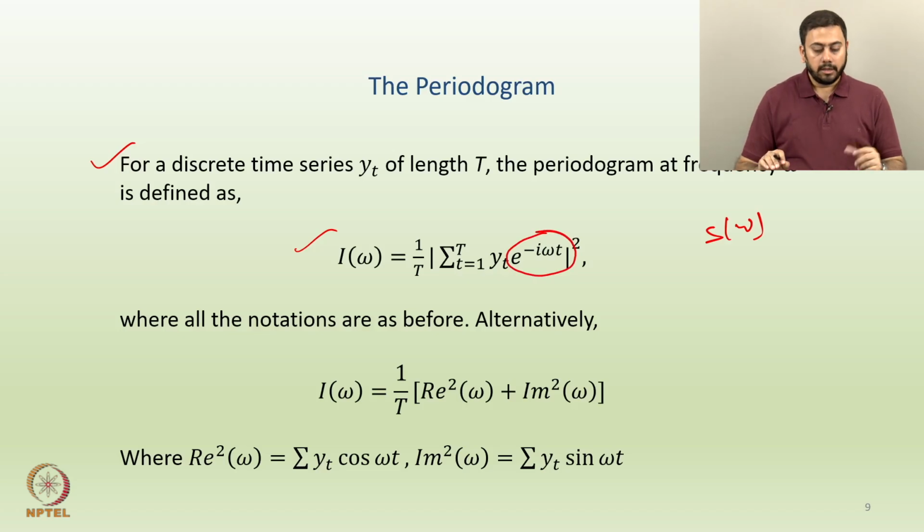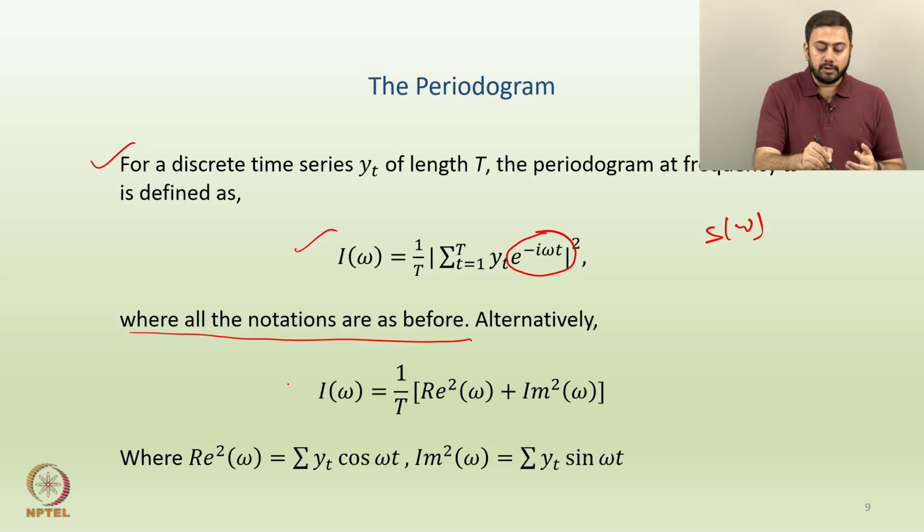Anyway, this is the formula for getting the periodogram, which is denoted by capital I of omega, where again all the notations are as before. Omega is a frequency, small t is the time point, capital T is the length, and y_t is the underlying time series.